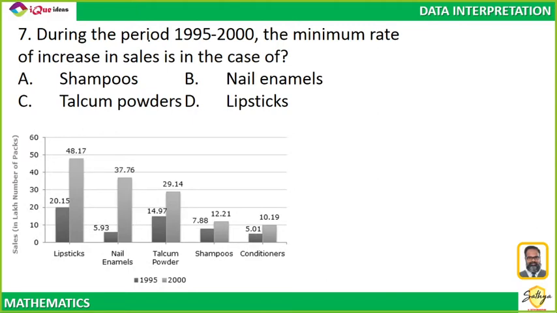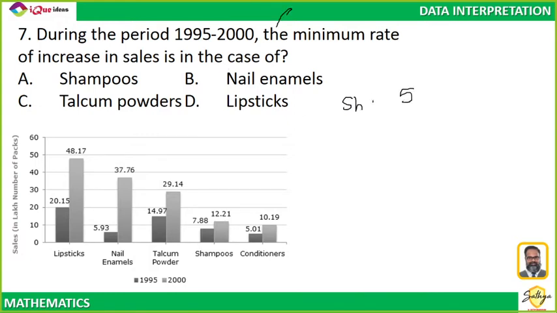Next question from the same set. During the period 95-2000, the minimum rate of increase is in the sales of which product? Minimum rate of increase is in which product? This is simple. Right? So let us take a look at it.